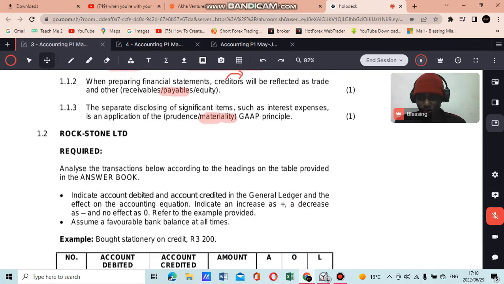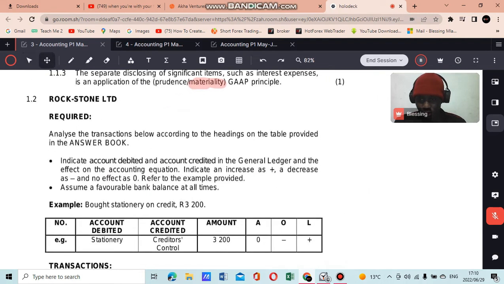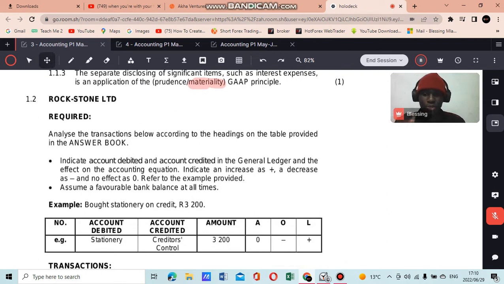And let's move to 1.2. With 1.2, this is where we do this thing. They say analyze the transaction below according to the headings on the table provided in the answer book. So this is an accounting equation. That's when you have to determine the impact of a transaction on the accounting equation, which is assets, owner's equity, and liability. So the accounting equation is assets equal to owner's equity plus liability, or owner's equity is equal to assets minus liability. So we'll get to it.